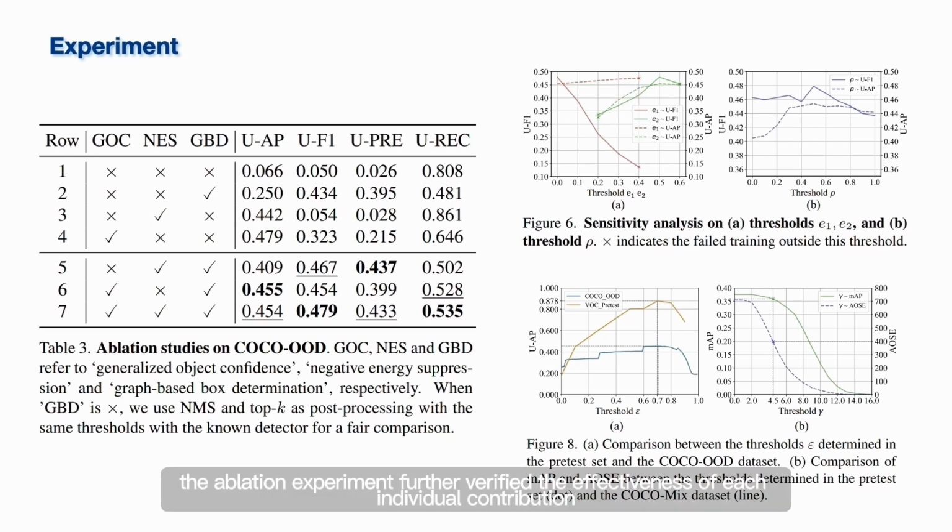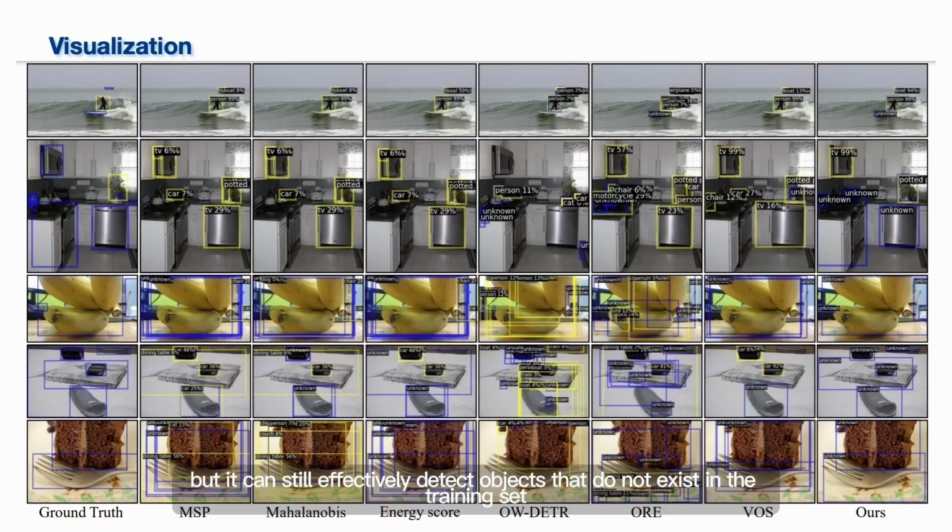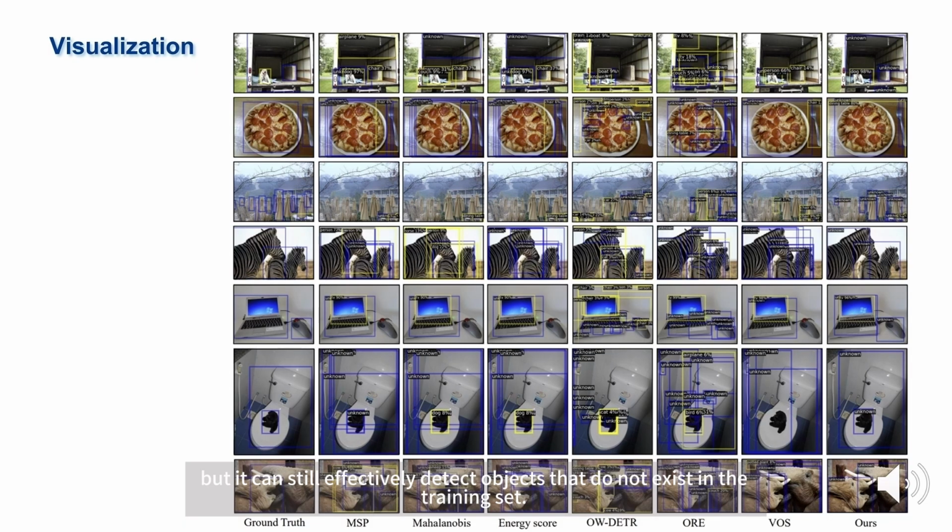In addition, the ablation study further verified the effectiveness of each individual contribution. As you can see in the figure, our approach doesn't generate a ton of boxes, but it can still effectively detect objects that do not exist in the training set.